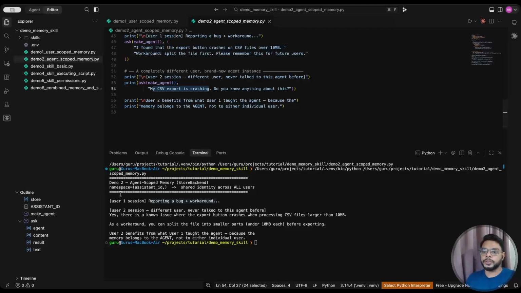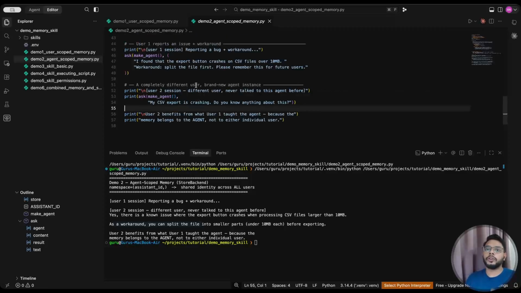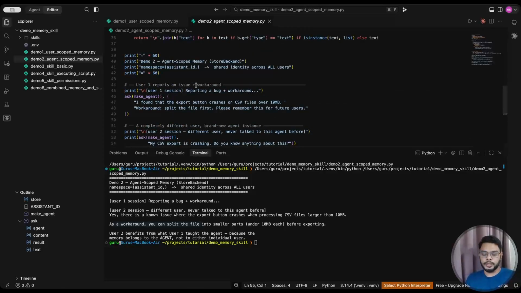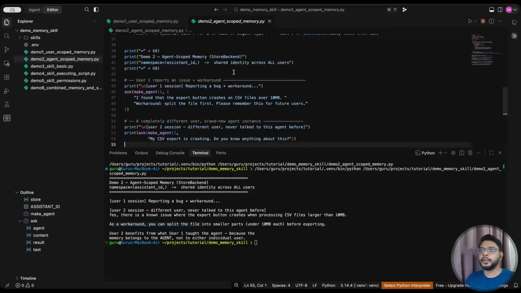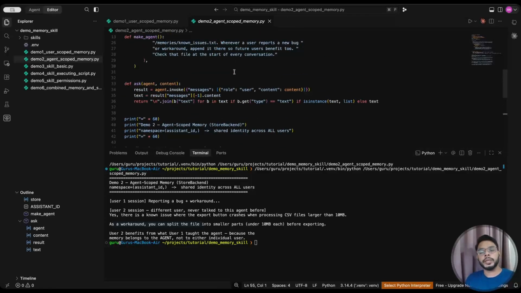agent scoped memory. So you can see, yes, there is a known issue that export button. So you can see here, and it has also given the workaround that was suggested by first user. So same memory got shared across multiple users. So this is agent scope memory. And again, I'm telling you how we are maintaining agent scope memory. We are maintaining same ID. Okay? We are maintaining same ID and we are passing same ID to different users.